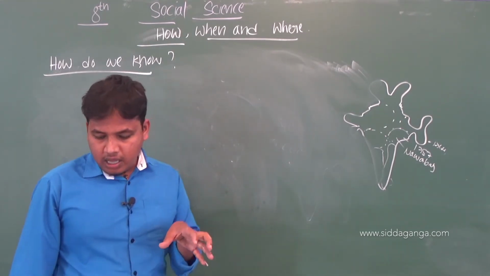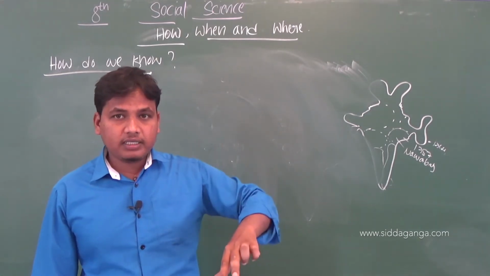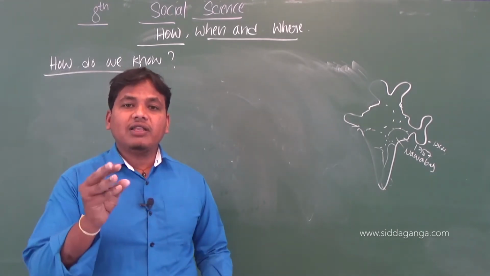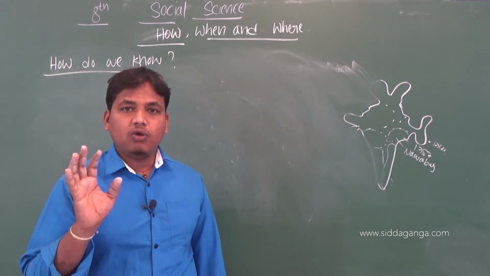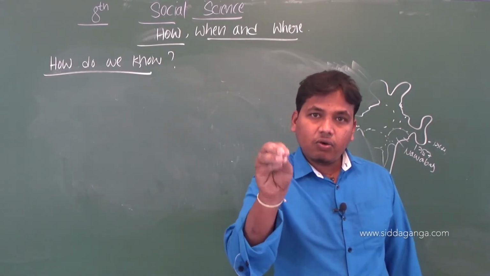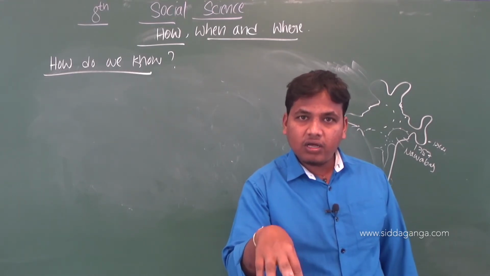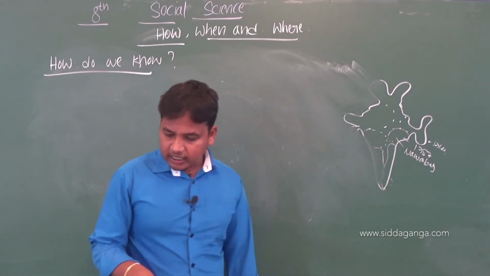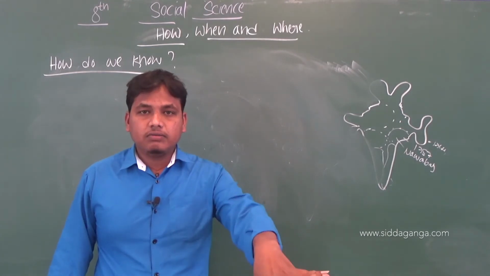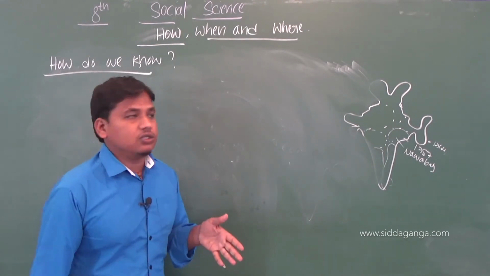Whatever documents were prepared by the British, and the letters they gave to the local rulers who were under British control, any agreement between the local rulers and the British, and letters and documents needed to be carefully preserved and protected.